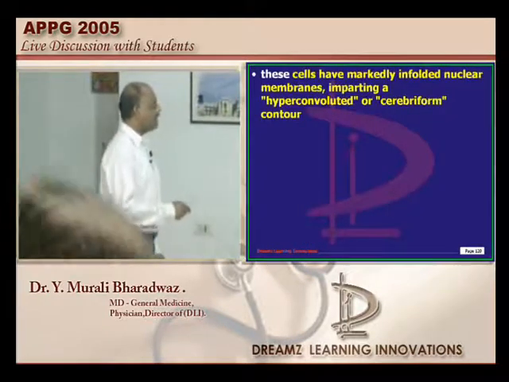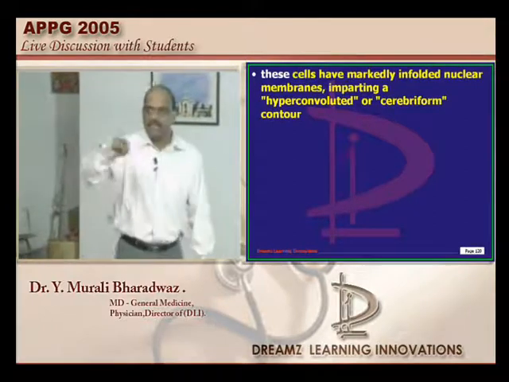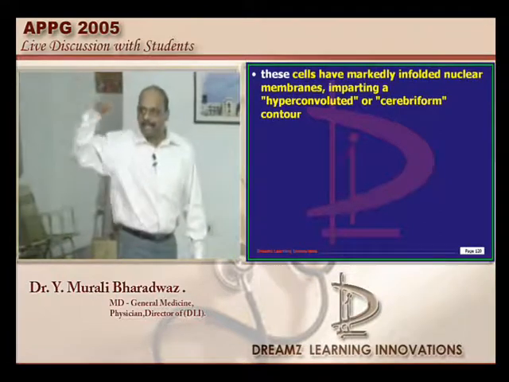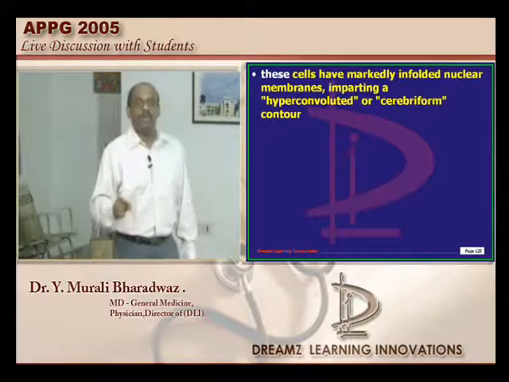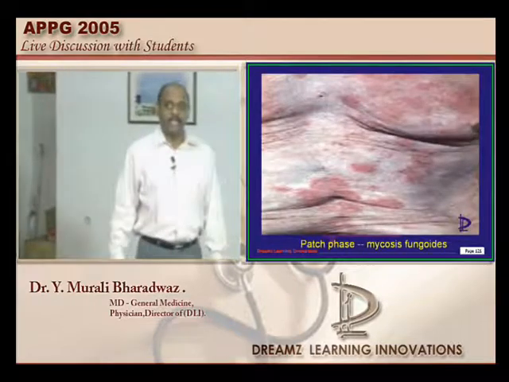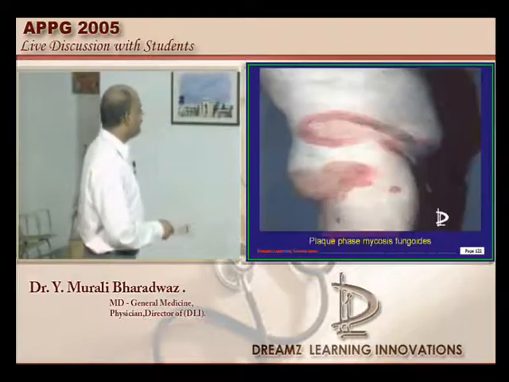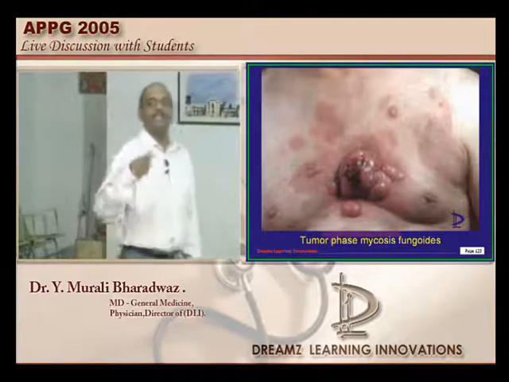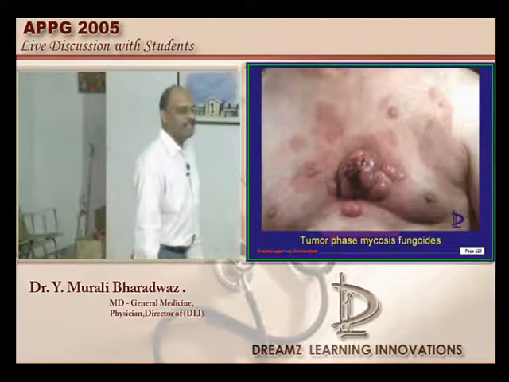One more important thing is that the nuclear membranes of these Sézary-Lutzner cells will be convoluted, just like the brain has gyri and sulci. So it's called a cerebriform contour of the nucleus of the Sézary-Lutzner cells of mycosis fungoides, which should not be forgotten. Mycosis fungoides can have a patch phase, a plaque phase, and a tumor phase. All these phases need to be at least remembered for the sake of general knowledge.